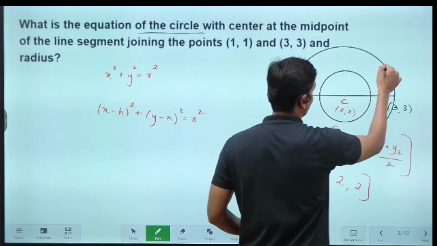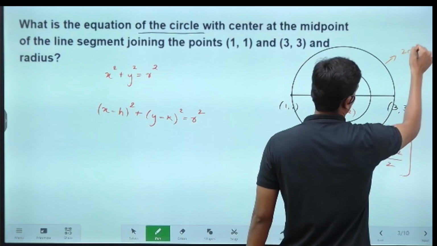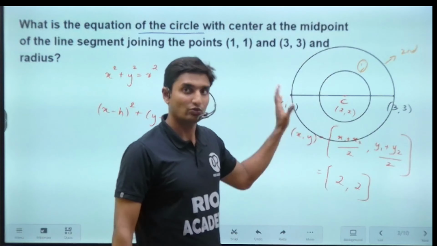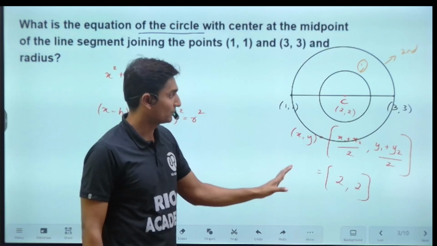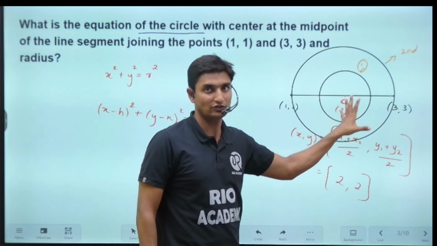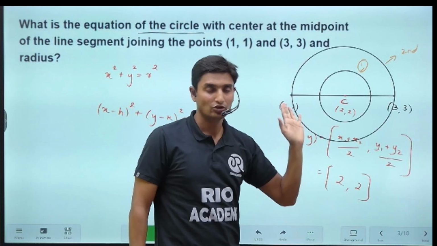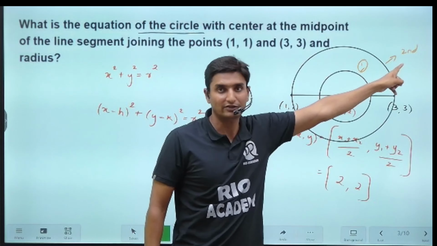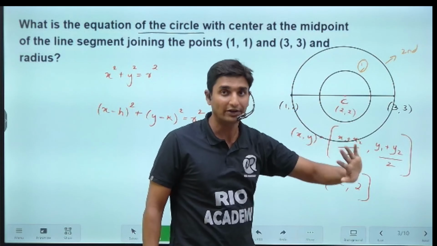This is the second circle, and this is the first circle that I had considered. In the question they haven't clearly mentioned whether the circle should be the first one or the second one. So what can we do here? For simplicity, we can assume the circle is the second circle. It will be easier guys. Why will it be easier?